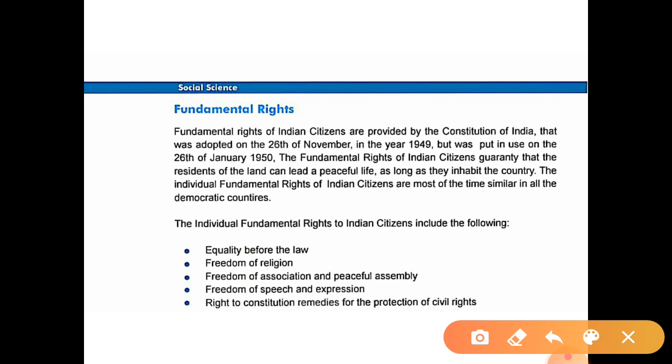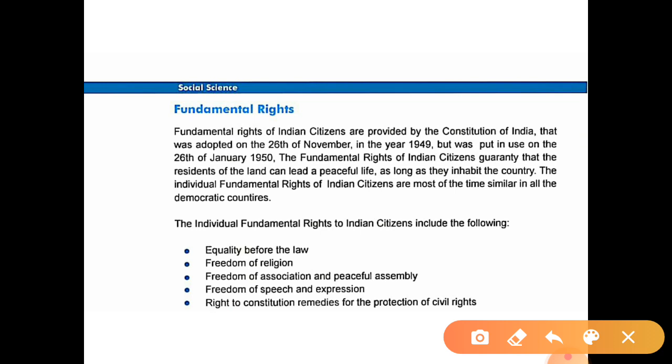The individual fundamental rights of Indian citizens are most of the time similar in all the democratic countries. So the fundamental rights are the same, similar, throughout the countries.